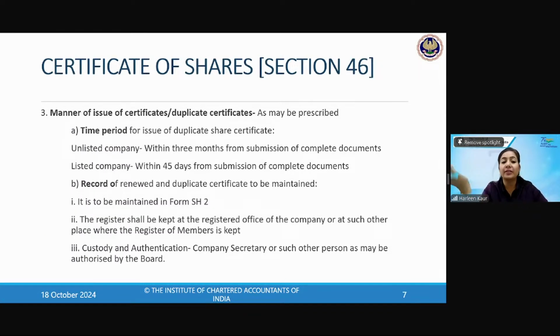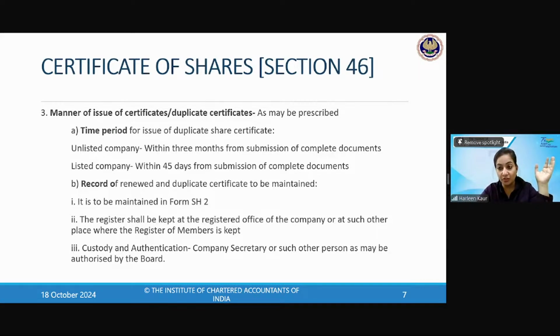Now, how these duplicate certificates or the other certificates are issued, there is a time period for the issue of duplicate share certificates. For an unlisted company, 3 months from the submission of complete documents. So again, the time periods will be coming. Yamini has written electronic form. So that is DMAT form. That is absolutely correct. Okay. So the time period for issuing the duplicate share certificates is for an unlisted company. Who are the unlisted companies?